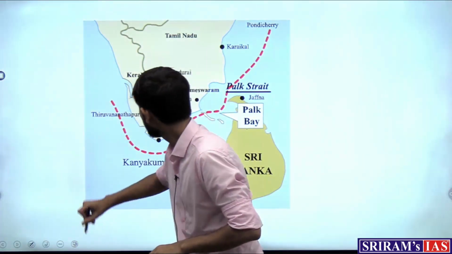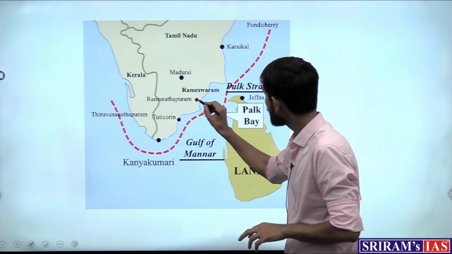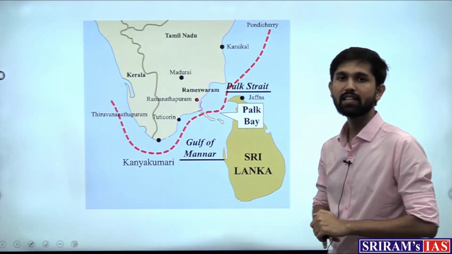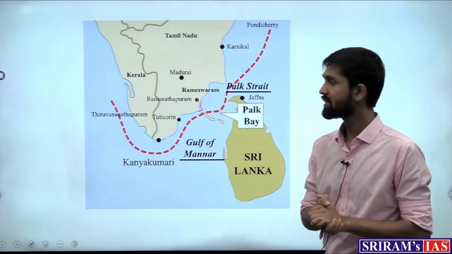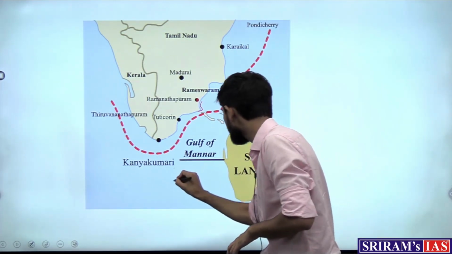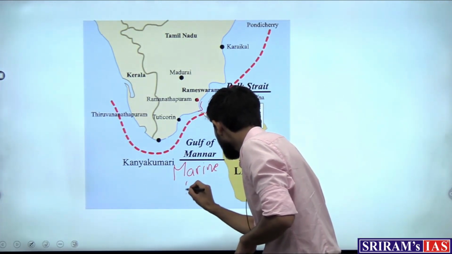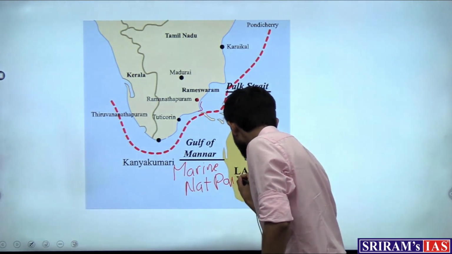So, where is this bird being sighted? In the Tamil Nadu region, where we have Rameshwaram, at the coast of this city, the bird has been sighted, and the region where it is sighted is known as the Gulf of Mannar Marine National Park. Right?